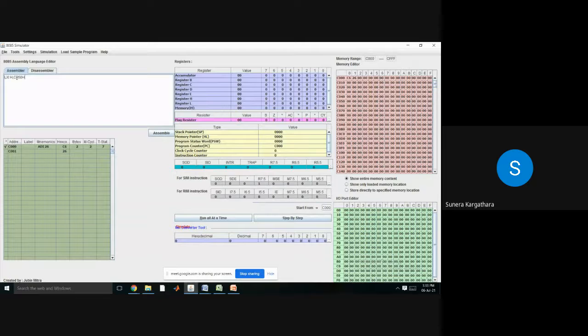So whatever 16-bit number I give here will be loaded into the register pair. But to execute this instruction, LXI H will use one hex code, and to store your 16-bit number... when you store data on a memory location, how many bits can you store at a time? 8 bits or 16 bits?